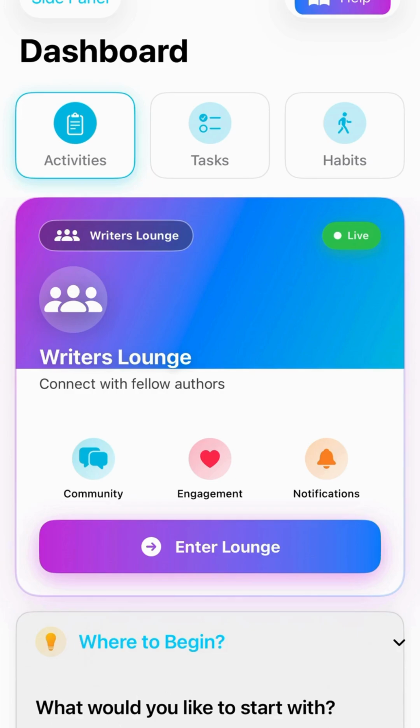Don't worry about doing everything perfectly from day one. The app is built to grow with you. Start where it feels right, and you'll discover features that fit your workflow. We'll cover each feature in depth in later videos. For now, pick a starting point and begin. Create a chapter and write, or build an outline and plan. The connections will make sense as you use the app.